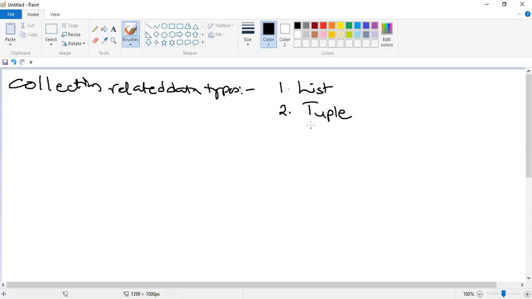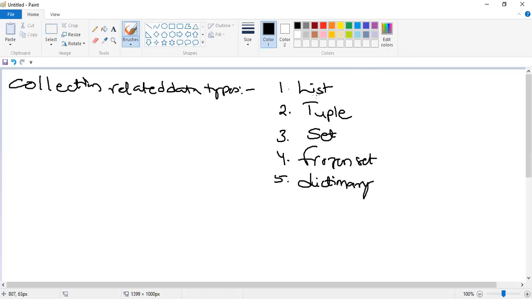Tuple is a collection related data type. Then set. Set is a collection related data type. Then the fourth one, frozen set. Then the fifth one, which is very important, guys, the dictionary data type.